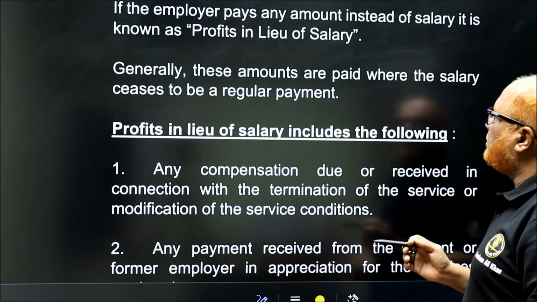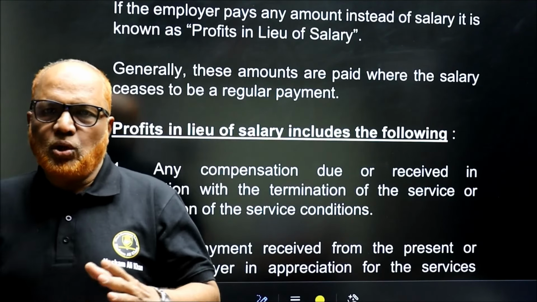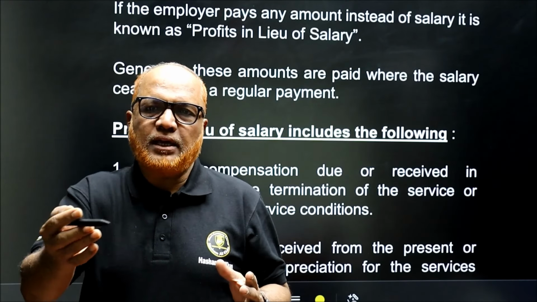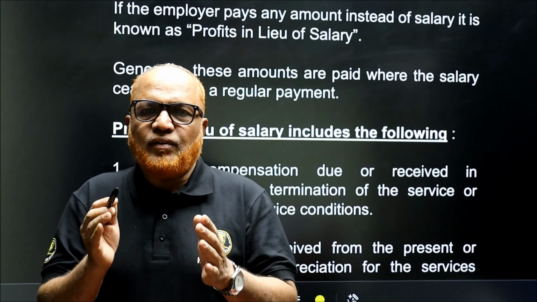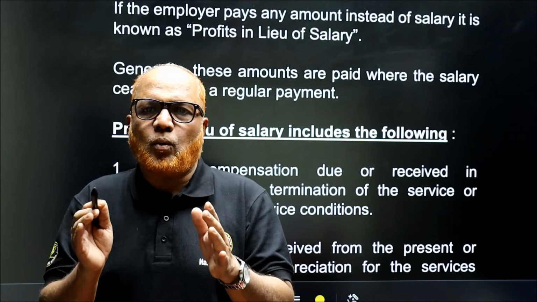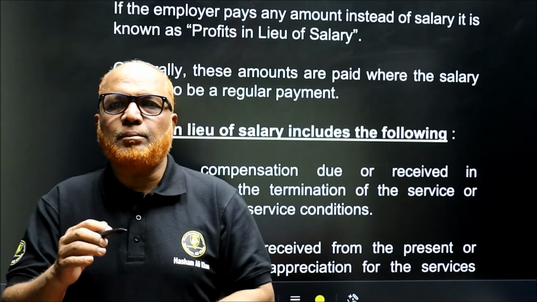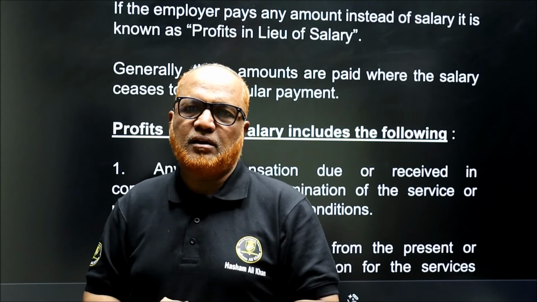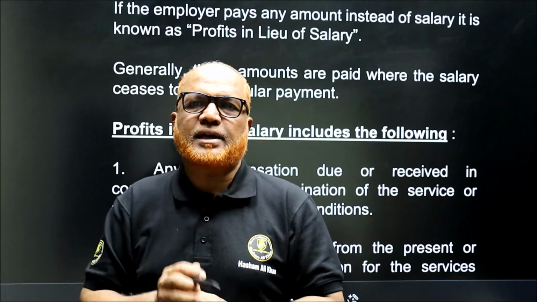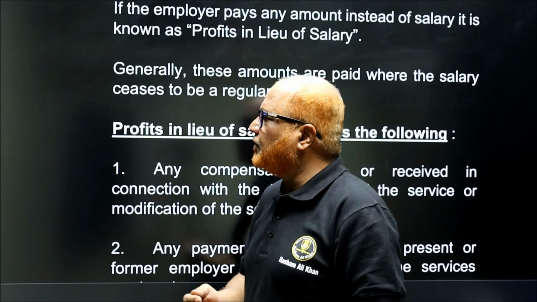Generally, these amounts are paid where the salary ceases to exist. That means as long as the employee is giving the service to the employer, the employer is paying the salary. So whenever the employee is not providing any service, then instead of salary, some other amount will be paid by the employer. That is called profit in lieu of salary. Where the salary ceases to exist, the amount paid by the employer is called profit in lieu of salary.